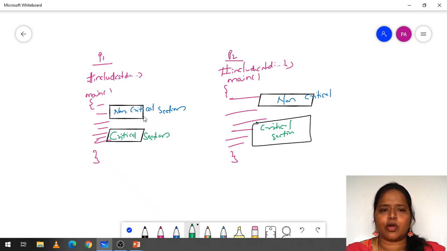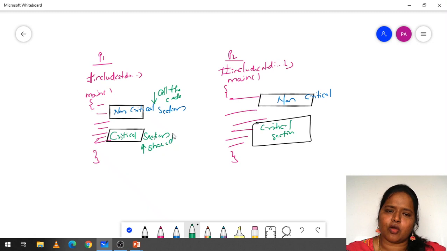When we talk about the non-critical section, all the code except shared variables will be executed there. All the remaining code will be executed in the non-critical section. Suppose here in the non-critical section the variables x and y have been used, and here the variables a and b have been used. Why? Because these are local to this program and these are local to that program, so they are written in the non-critical section.